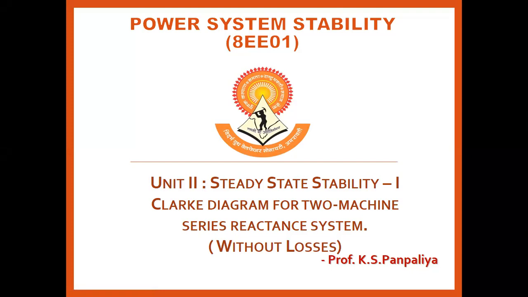In today's lecture, we will discuss another concept of power system stability, that is the Clark diagram for the two machine system, with and without losses. Means only the series reactance system should be considered for the two machine system. In the previous lecture, we had discussed the various types of machine, the two machine system with losses and without losses. Then the multi machine system was also discussed. So in today's lecture, we are going to discuss the Clark diagram for the two machine series reactance system. That is nothing but without resistance. That's why it's called without losses.